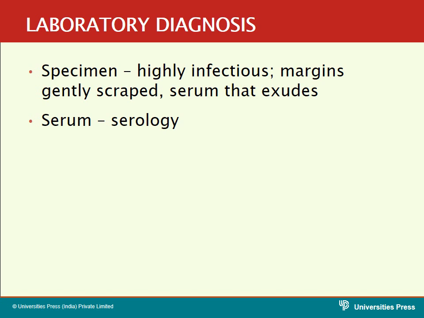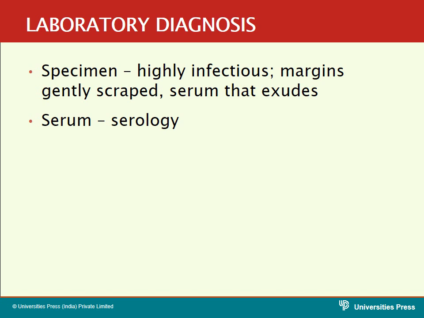The lesion is highly infectious, so you have to be careful while collecting the specimens. You have to scrape the margins gently and take the specimen, and you have to take the exudate, nothing but the serum that comes from the primary lesion.